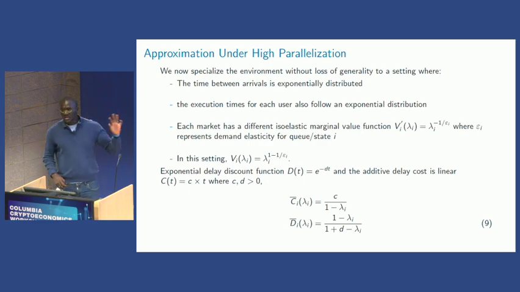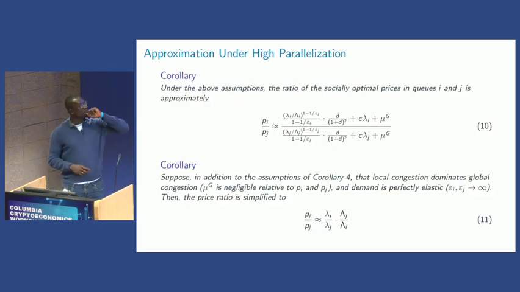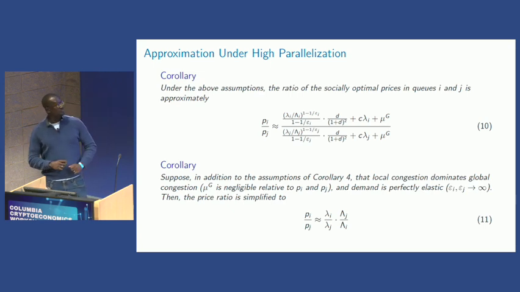Now, related to the examples that I showed earlier, you can play with certain examples by specifying the model further. Those were the general results, but you can specify the model further to pick certain examples of, let's say, valuations and distributions that lead to these valuations. For example, if we consider distributions where we have execution times that follow an exponential distribution, then we can find the following relative prices between the different queues.